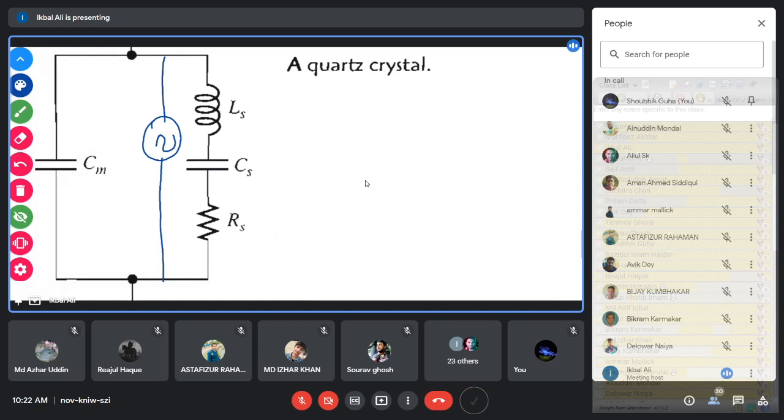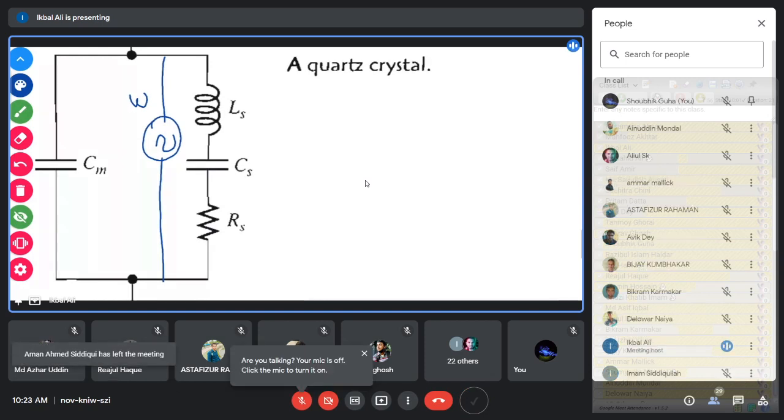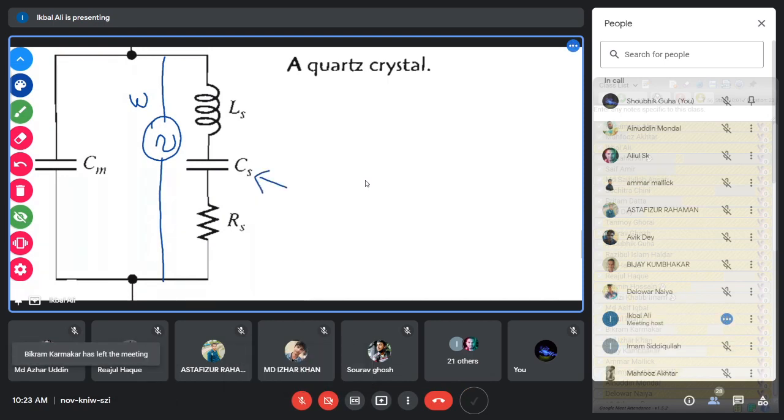AC voltage means it has a frequency, omega, a fluctuating voltage and current. The capacitor allows that fluctuating current and voltage through it, because in the capacitor structure you have a dielectric, and through the dielectric only the AC, or the changing electric field, produces current. That is why this capacitor will only pass AC current, not DC current.